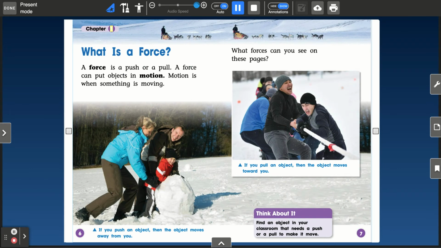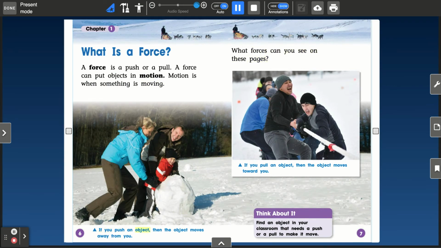Chapter 1. What is a force? A force is a push or a pull. A force can put objects in motion. Motion is when something is moving. What forces can you see on these pages?